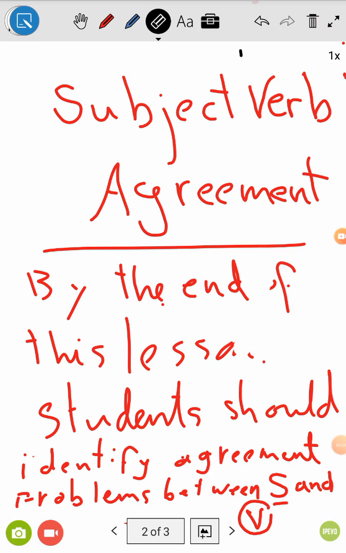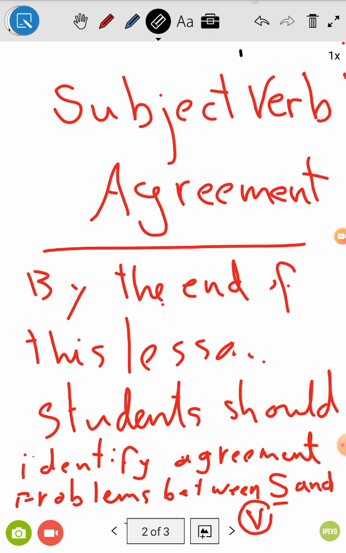Today we start by studying grammar and we start a new chapter that's subject-verb agreement. First of all, guys, when I talk about agreement, what do we mean? We expect by the end of the lesson to identify, first of all, what does agreement mean? Okay, and this agreement should be between what?